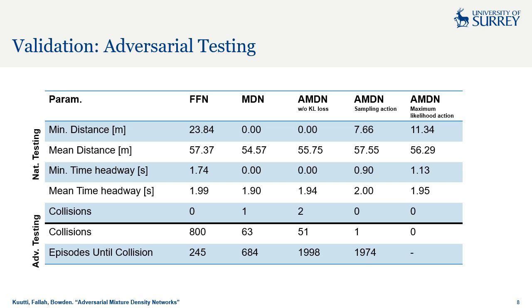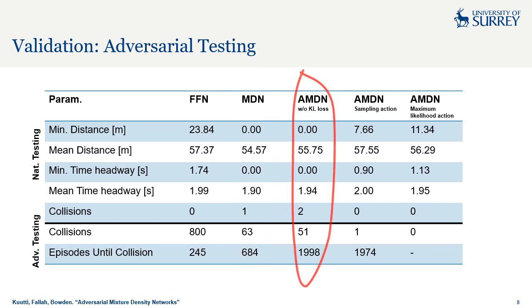However, comparing the results from the adversarial testing shows how effective these models are at handling edge case scenarios where collisions could occur. First, we see the FFN being fairly susceptible to these edge cases, with an average of 800 collisions, and the first collision happening in episode 245. In comparison, the density network has only 63 collisions, showing significantly better robustness to these adversarial scenarios. However, as we remember, this model has fairly poor performance in naturalistic driving, therefore creating a sort of trade-off between safe performance in typical driving scenarios and robustness to out-of-distribution events.